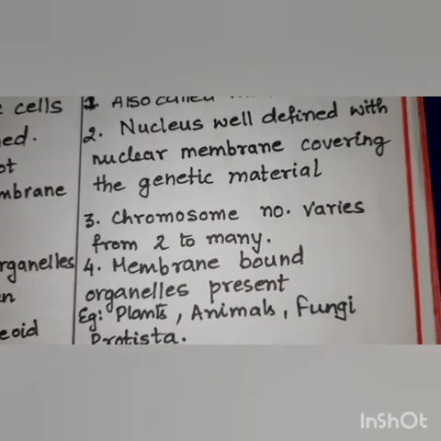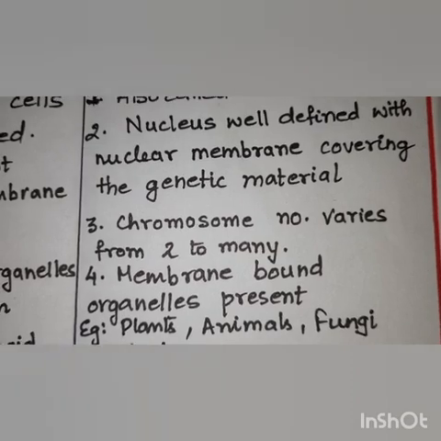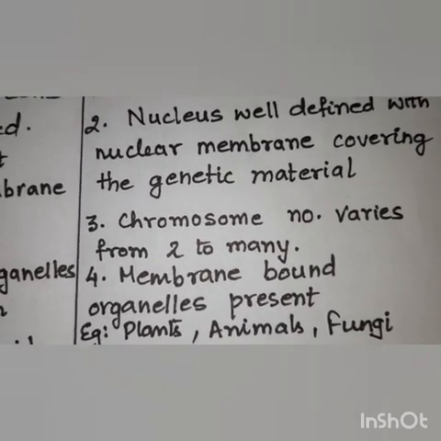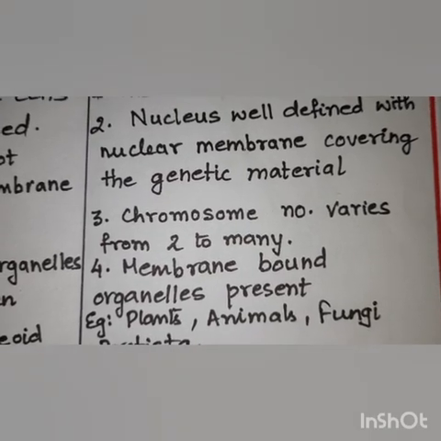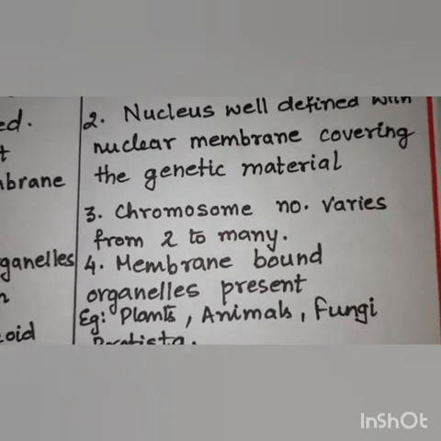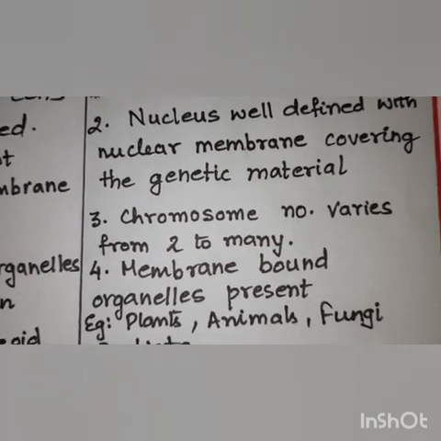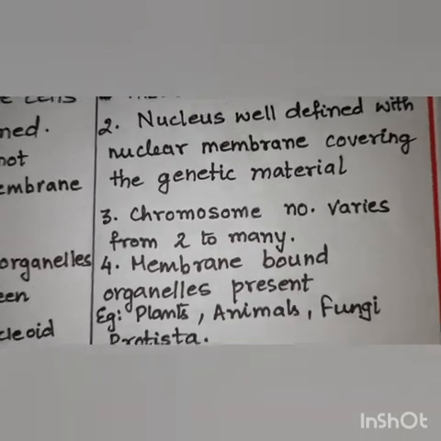Eukaryotic organisms will always have many chromosomes in their cells. The number of chromosomes varies with the type of organism. Different organisms will have different numbers of chromosomes. For example, human beings have 46 chromosomes. The number 46 is unique to human beings only.